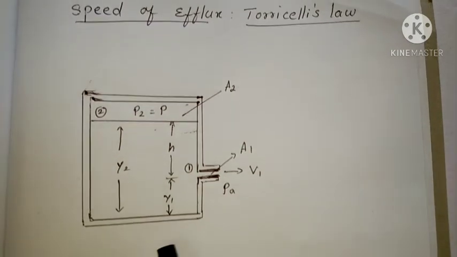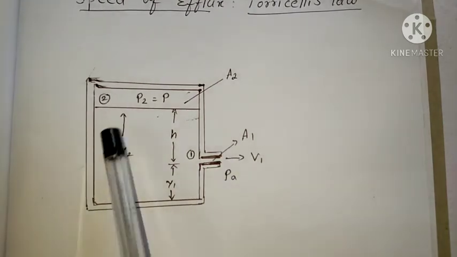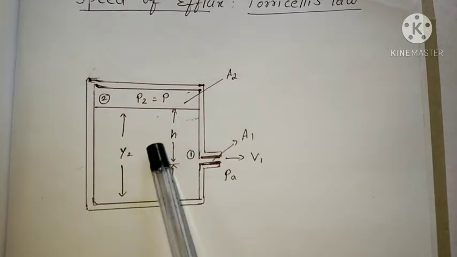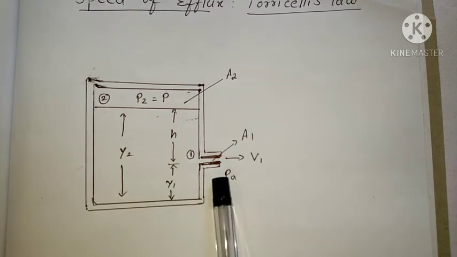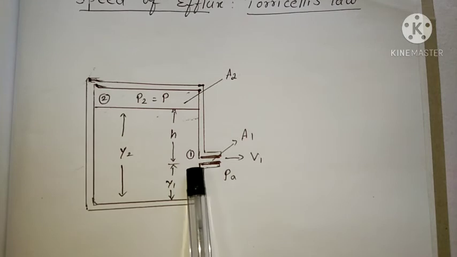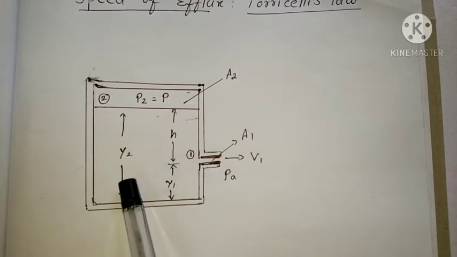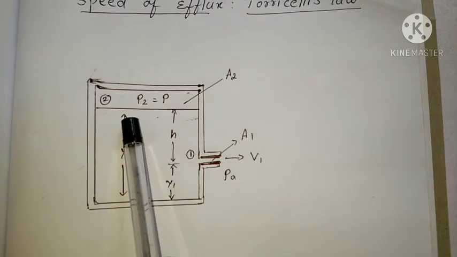To prove this, consider a tank containing a liquid of density rho. It has a small hole in its side at a height y1 from the bottom. Note this point as 1. The liquid is filled inside the tank to a height y2 from the bottom.